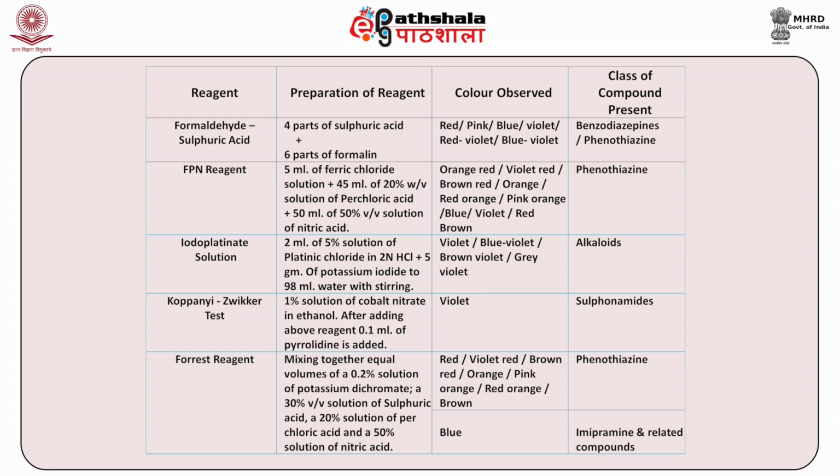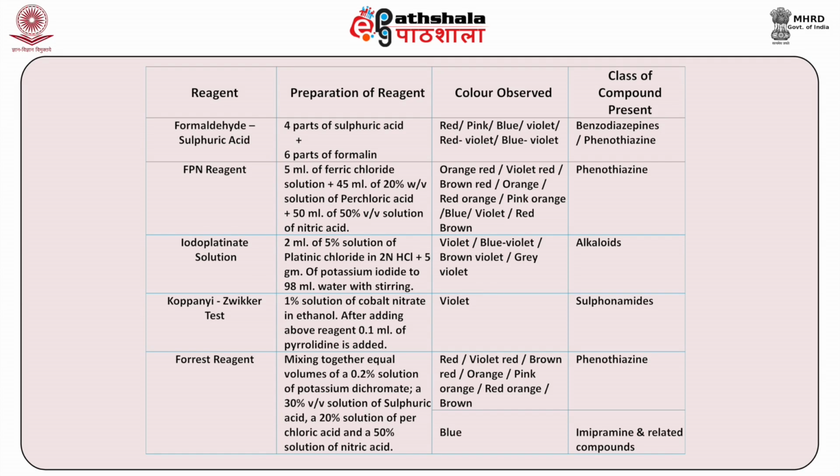Coming to another reagent, it is the FPN reagent. And how is the FPN reagent prepared? 5 ml of ferric chloride solution is taken. To this, 45 ml of 20% weight by volume solution of perchloric acid is added, and 50 ml of 50% volume by volume solution of nitric acid is added. So, these 3 are mixed, and you will get the FPN reagent.